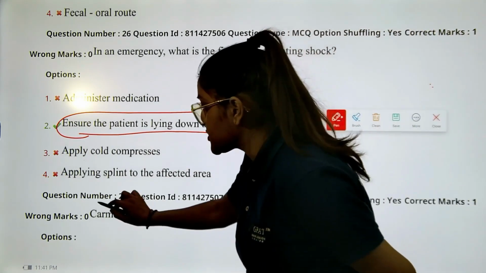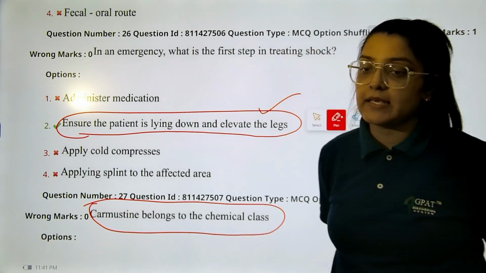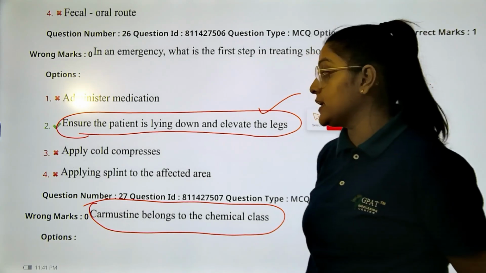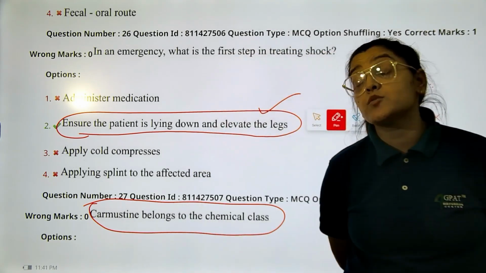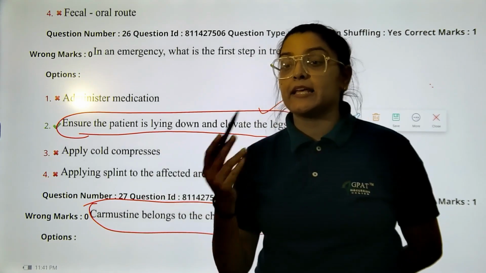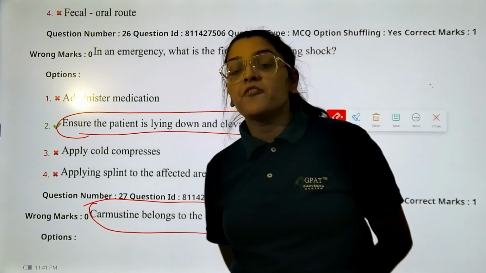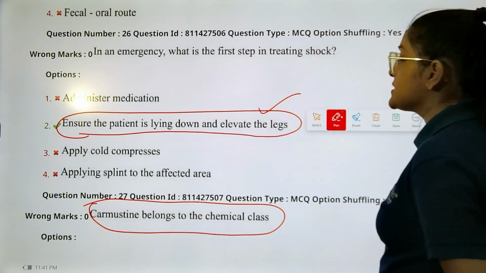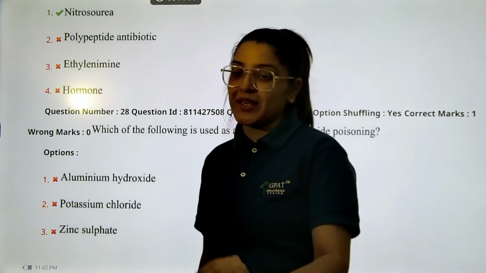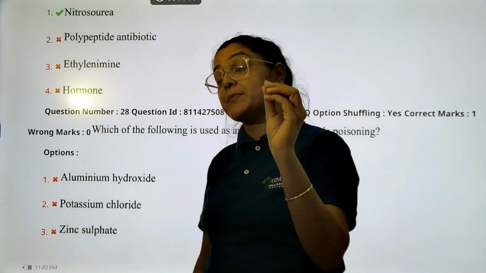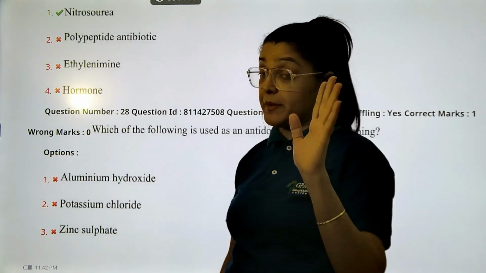Okay. Next question. Carmustine belongs to which chemical class? Now, you know carmustine is what? It is an alkylating agent for various malignancies, which belongs to the class in option A, nitrosoureas. Basic pharmacology people, come here. Nitrosoureas, very direct question. This should not be incorrect from your end.